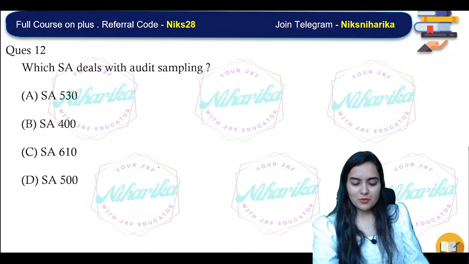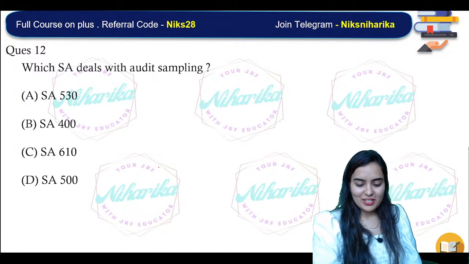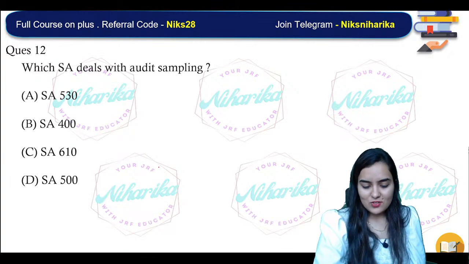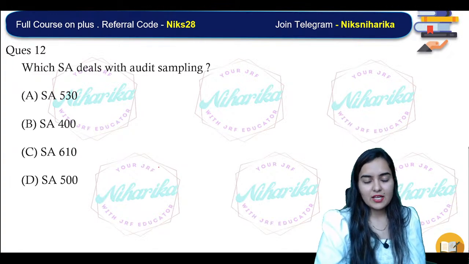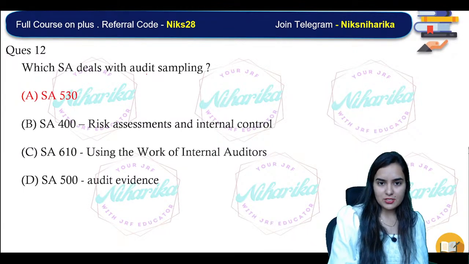Anticipate all losses but do not provide for profits. Right. 12 is D. It's not D, it's A. 530. SA 530 is what? Audit sampling. It deals with audit sampling.